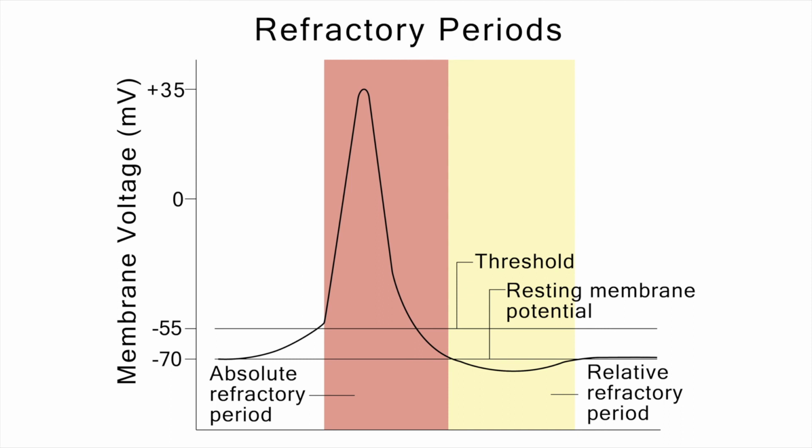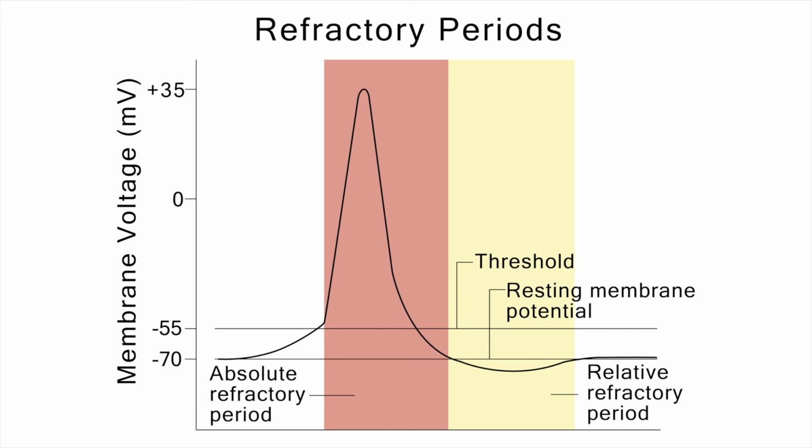The absolute refractory period is called absolute because during the absolute refractory period, it's impossible to generate an action potential. And it's impossible because the H gate is closed and the voltage-gated sodium channels are inactivated. So there's nothing you can do to open voltage-gated sodium channels, so action potentials cannot be fired.